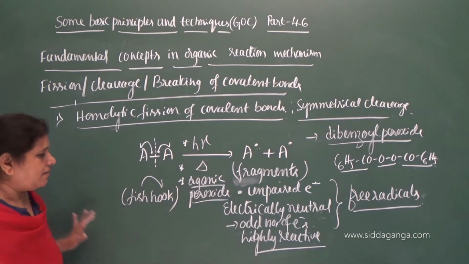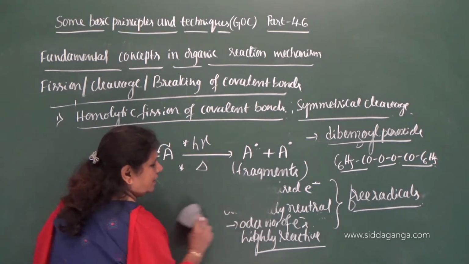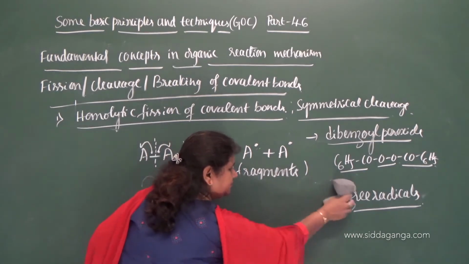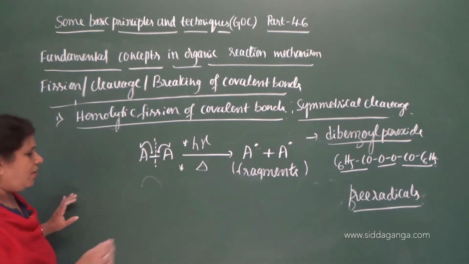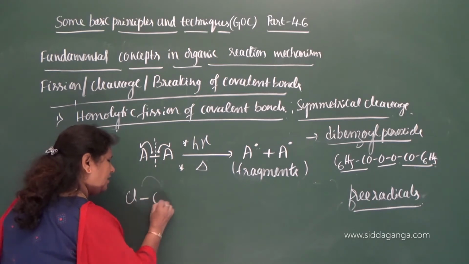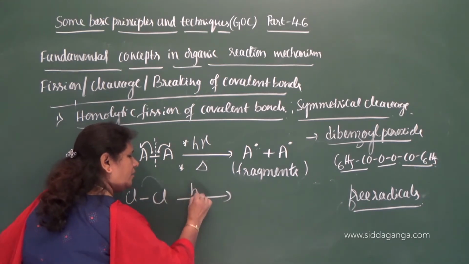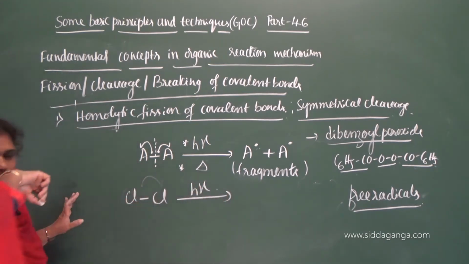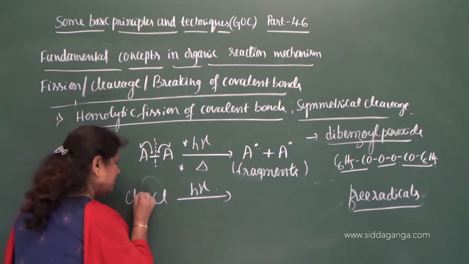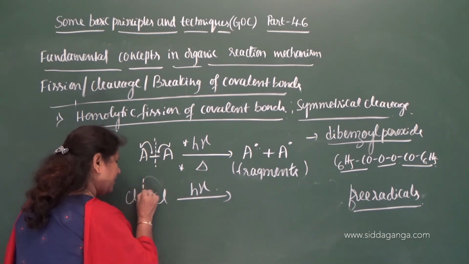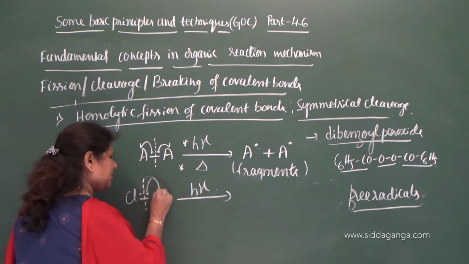One more example I'll give here. Consider the chlorine molecule Cl2. Whenever the reaction takes place in the presence of diffused sunlight, symmetric cleavage of the bond takes place between the two chlorine atoms, correct?